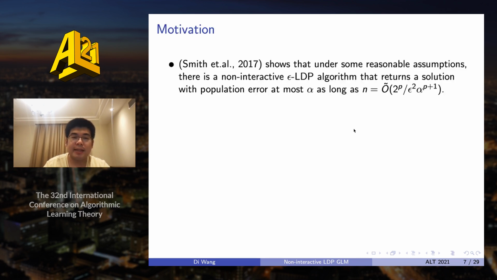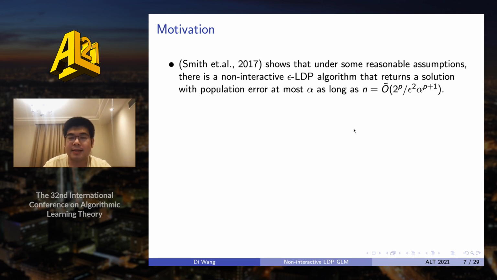Actually, there are many previous results studying empirical risk minimization in the non-interactive LDP model. Smith first studied the topic, and they showed that there is an epsilon LDP algorithm whose sample complexity to achieve alpha is this one.